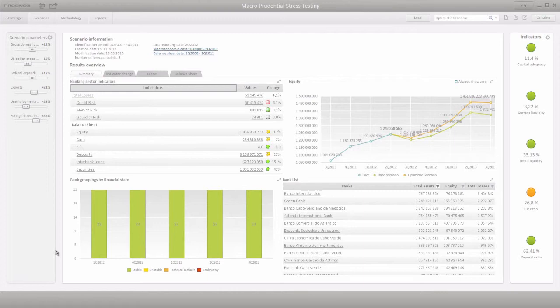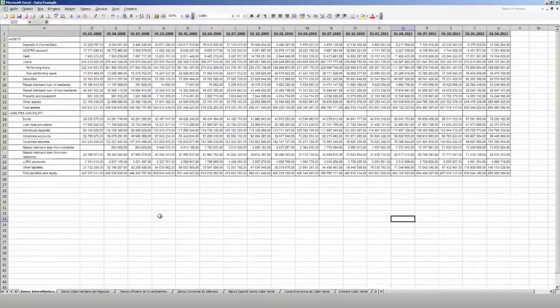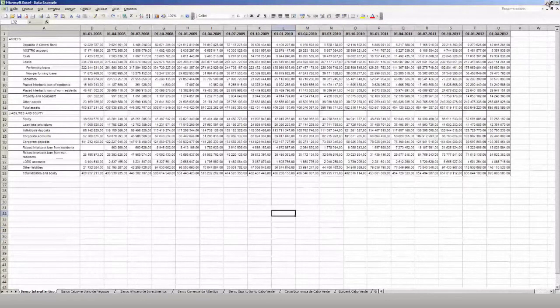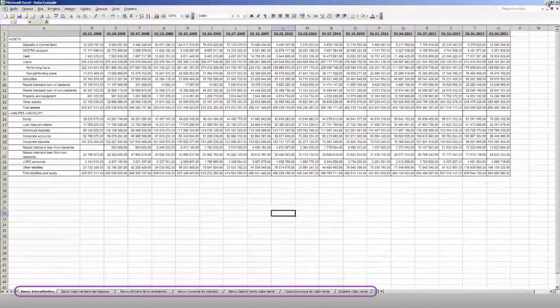The system supports quarterly data. To load data, use the integrated data import tools. By default, users load data into an XLS template. The data is loaded by quarters and contains the following indicators: assets, including deposits with the central bank, nostro accounts, cash, and extended loans, as well as liabilities and capital, including provisions for losses, private and corporate deposits, and so on. The number of sheets in a file corresponds to the number of banks.